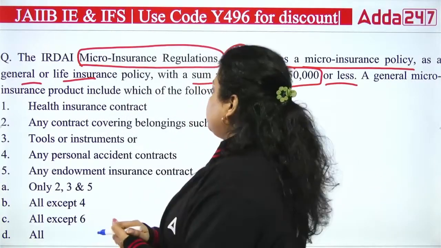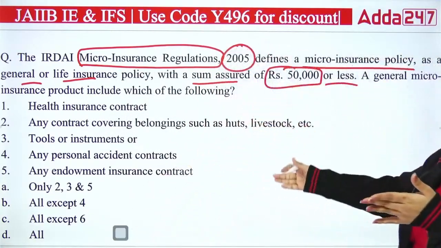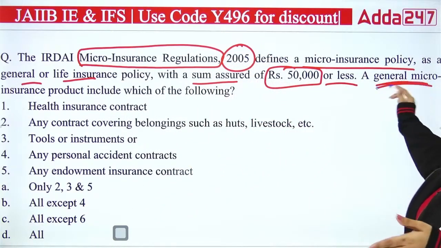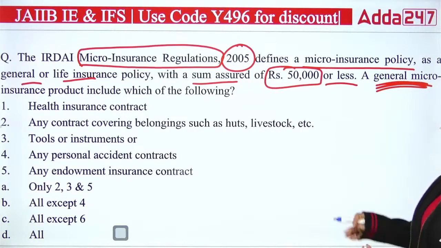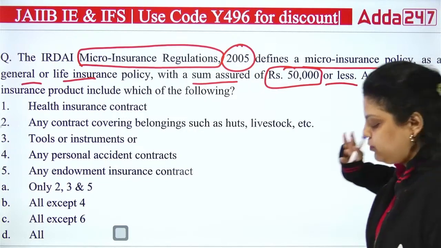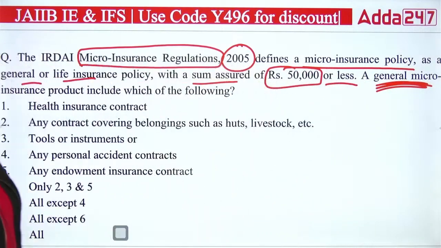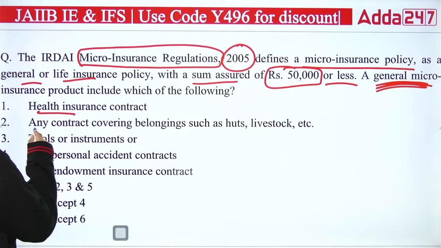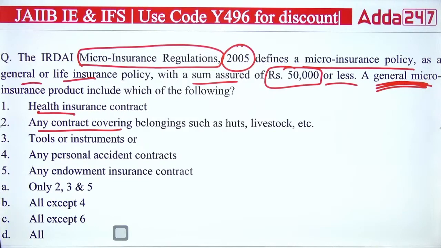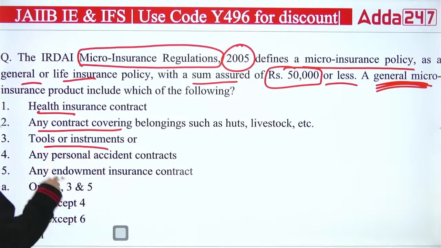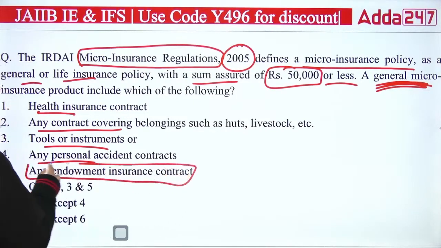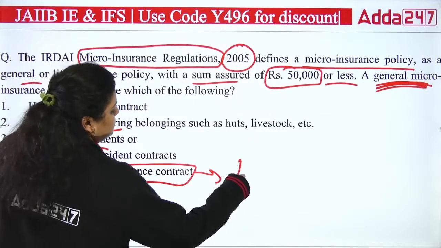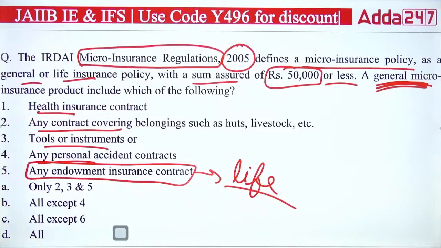Okay, so the question is asking, out of the insurance policies written here, which is a general microinsurance product? A, B, C or D? And the right answer will be health insurance. Any contract covering belongings, like your herds or livestock, your tools or instruments, is correct. Any personal accident cover is correct. But an endowment insurance contract is not a general insurance, it's a life insurance plan.